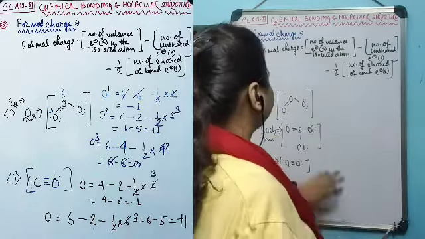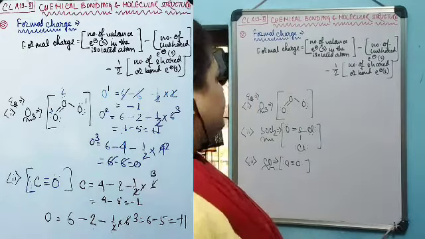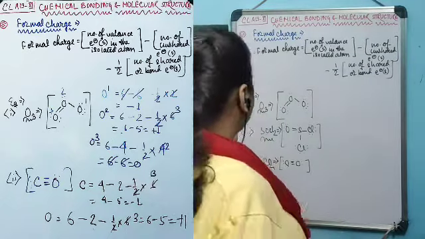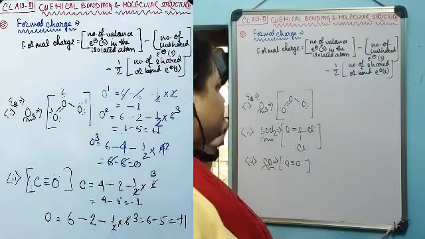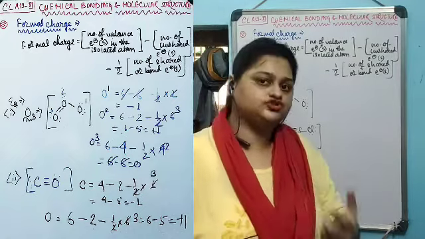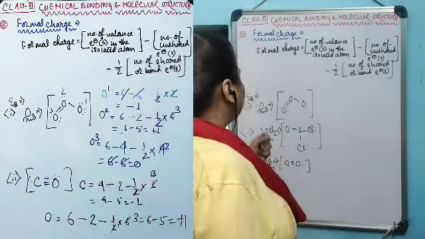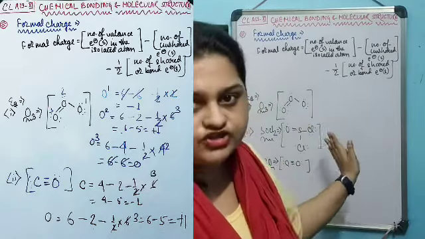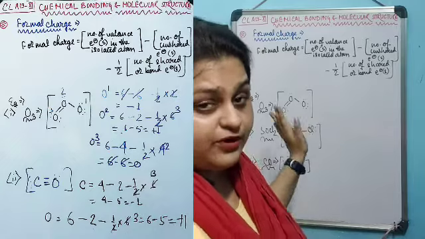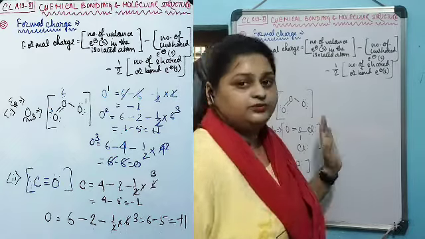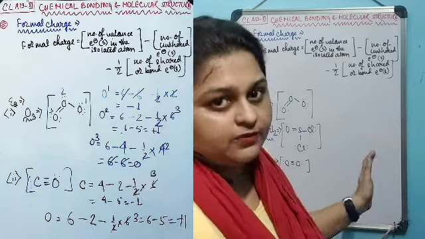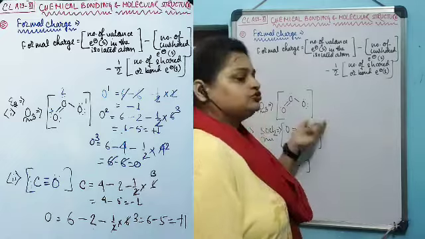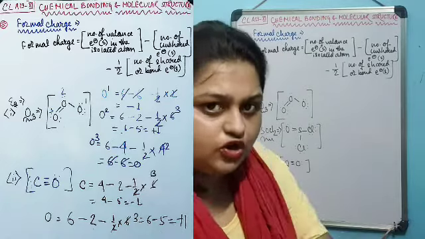Now let's apply this to these three examples to understand the concept of formal charge. The first example is O3, the ozone molecule, and this is the Lewis dot structure that was assumed to be true for O3. I am not saying right now whether it can be true or not. There are some deviations that we will discuss later in the deviation part, but let's assume that this is the true structure for O3 according to the Lewis dot structure.